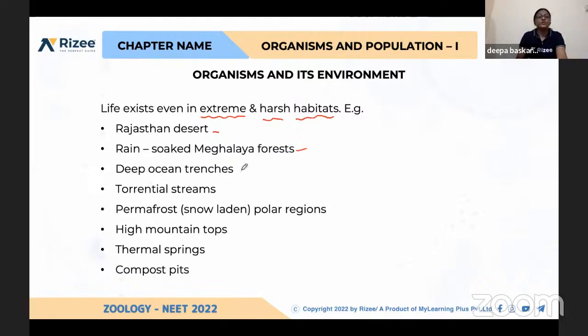And again, deep ocean trenches. And this is like thermal streams and thermal springs, torrential streams, and permafrost polar regions. That is totally snow-falling regions, and high mountain tops, compost pits. Even in compost pits, so many microbes are living. Microbes and other organisms.